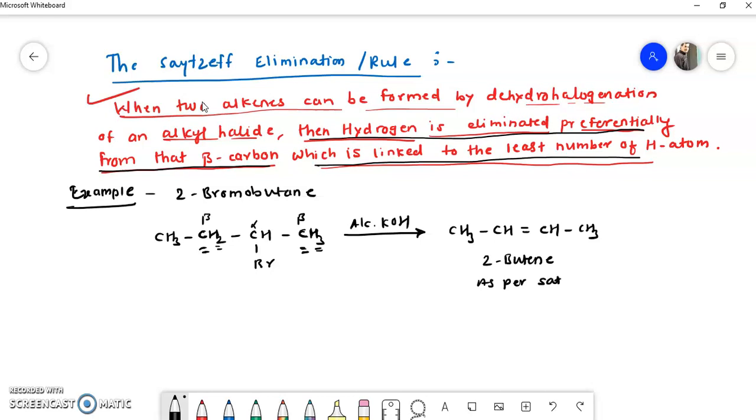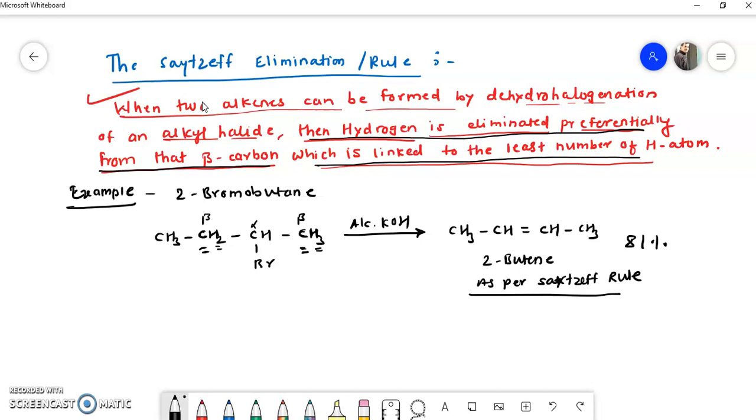So this is as per the Saytzeff rule. Now I think you have understood this. When there are two beta carbons, remove the hydrogen from that beta carbon which has fewer hydrogen atoms. So this product we get predominantly, about 81%. The rest, 19%, will be the minor product.